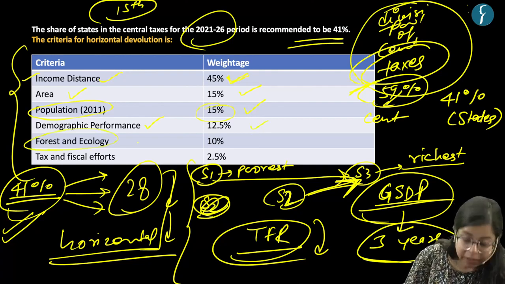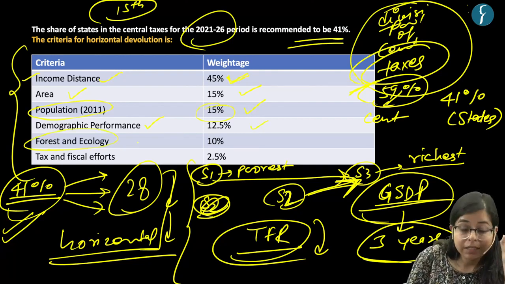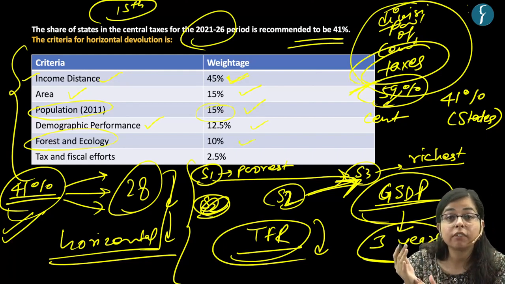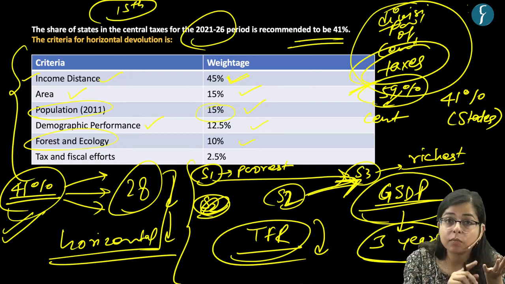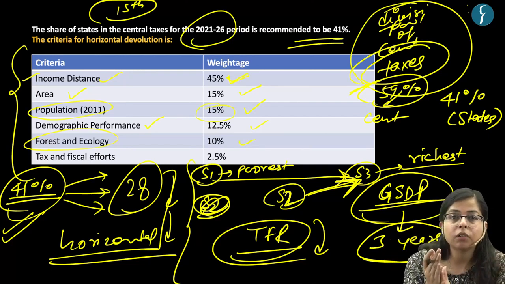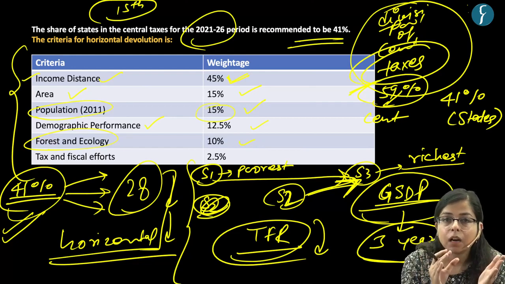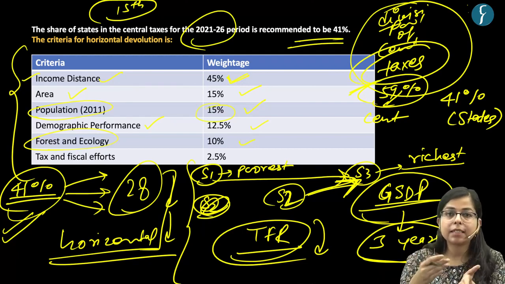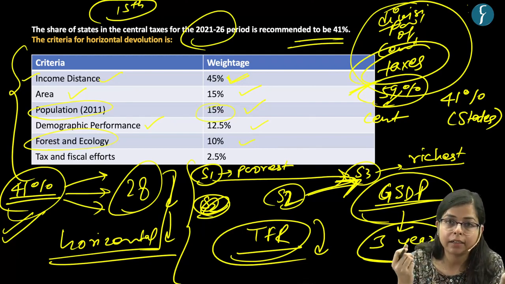And the other parameter is forest and ecology. This is based on the presence of dense forest cover in any state. The state which has more dense forest cover is going to get more grant. This is in order to compensate that state in case it has lagged in the industrial sector.